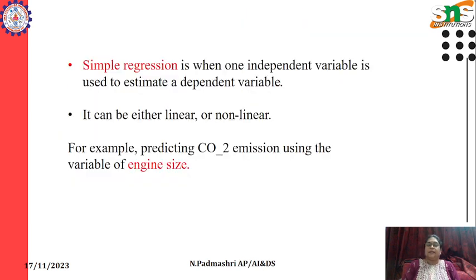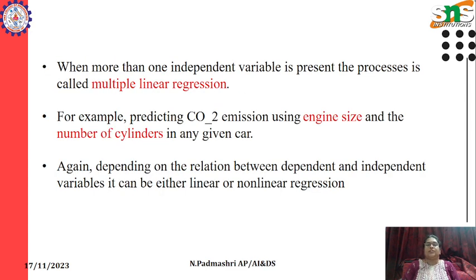Simple regression is when one independent variable is used to estimate a dependent variable. It is either linear or non-linear. As I said, linear is a straight line and non-linear is not. For example, I am predicting CO2 with only one variable called engine size. In multiple linear regression, more than one independent variable is present.